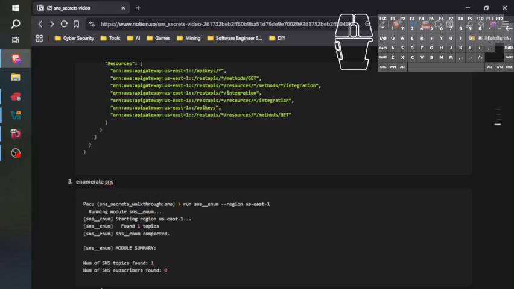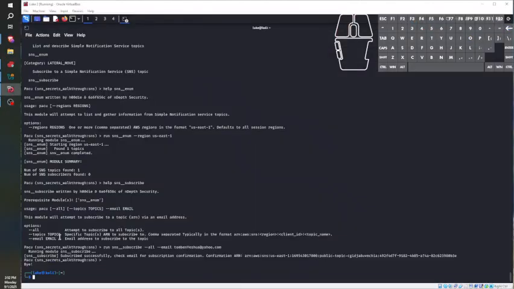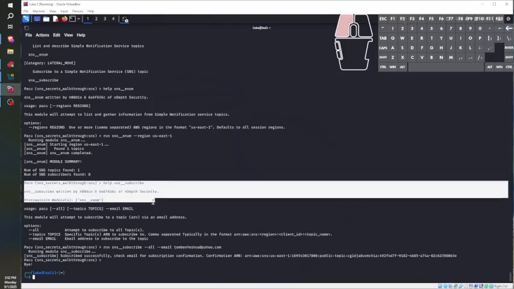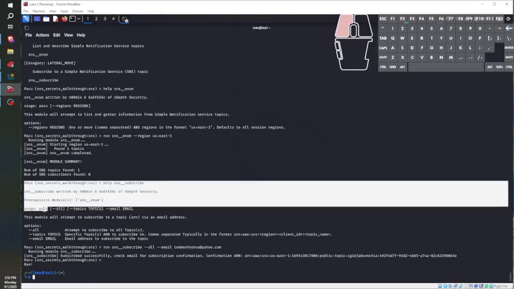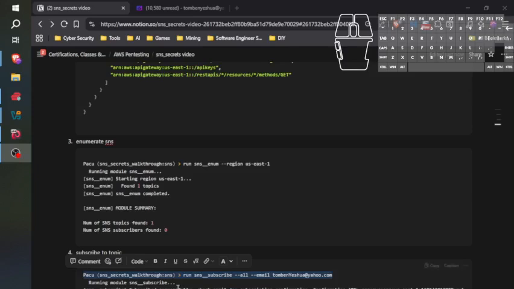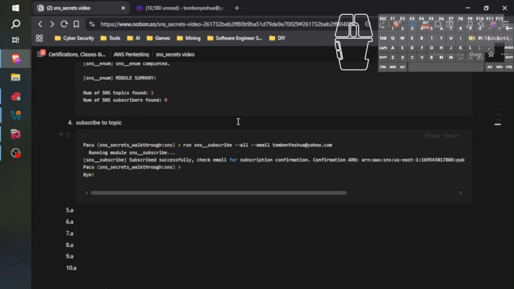We know that we can subscribe to any topic because of the permissions that we enumerated. So now we want to subscribe to the topic via the help screen for that command. Help sns__subscribe. Prerequisite module: sns__enum. Pacu lets you run all or specific topics, and then you drop in your email address, exactly what you see right here. So we're subscribed to the topic, and now we have a finding.